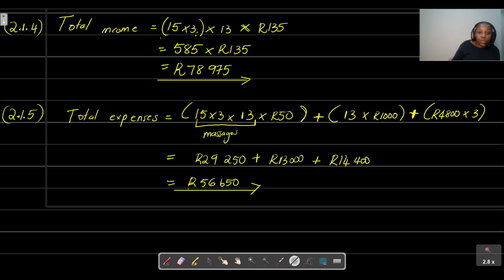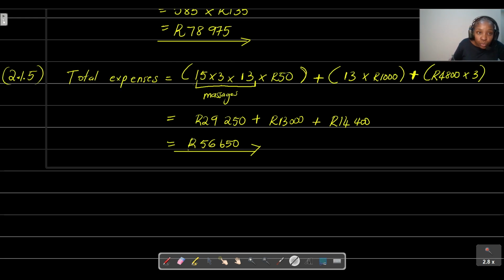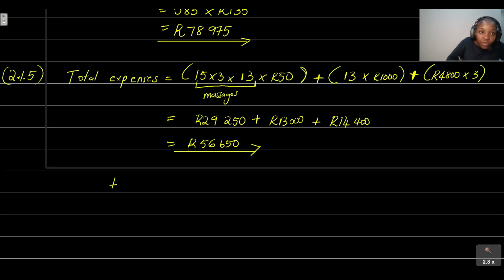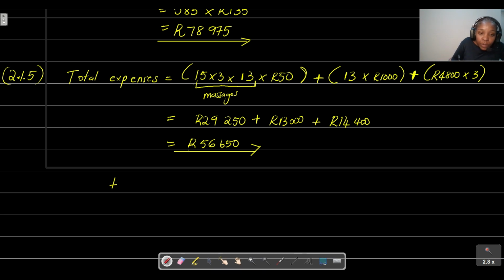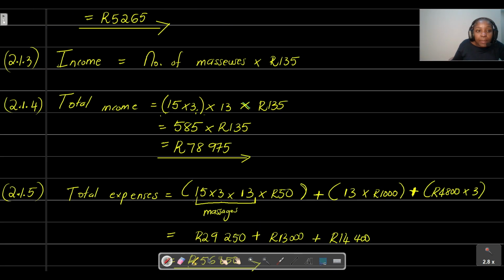Remember, this is a ratios question. They're asking us to give the ratio of the total income to the total expenses. Write it the way that they tell you: total income to total expenses. What is the total income? We already calculated the total income in question 2.1.4. It was